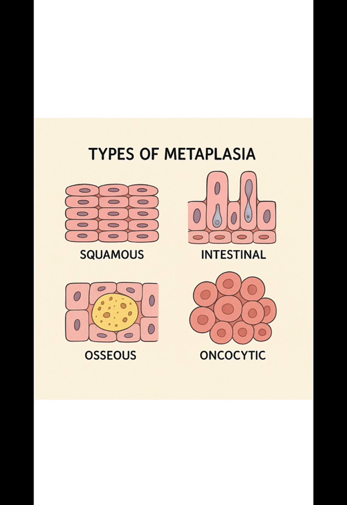And there is oncocytic metaplasia. Oncocytes are cells rich in mitochondria, and they have granular eosinophilic cytoplasm. Oncocytic metaplasia is usually seen in Hashimoto's thyroiditis, where the oncocytic cells are known as Hürthle cells.